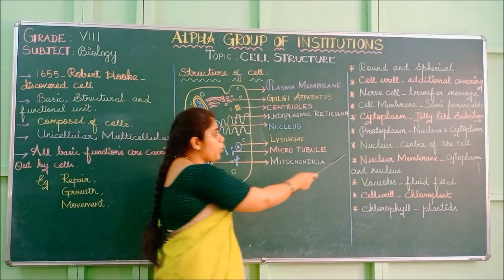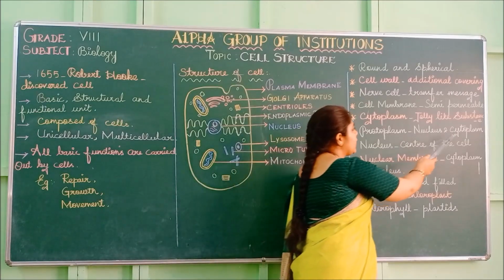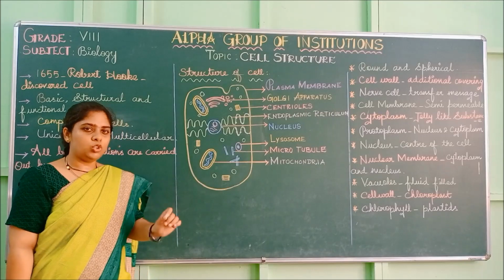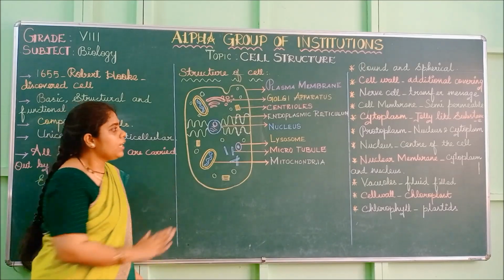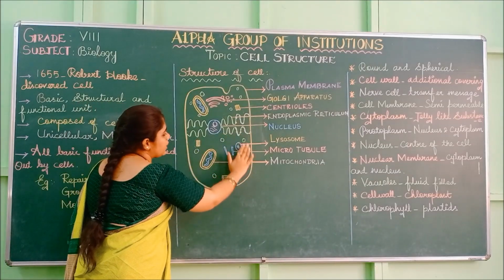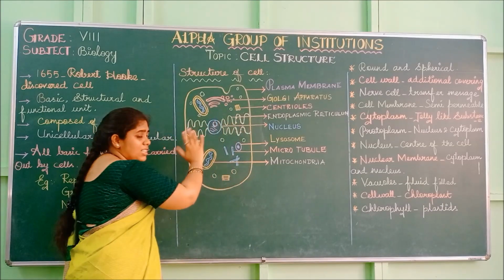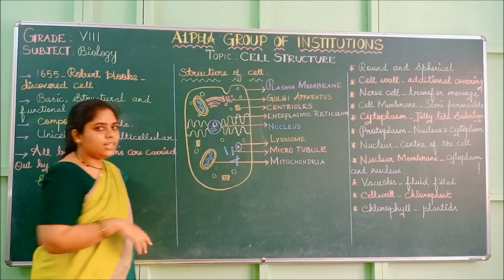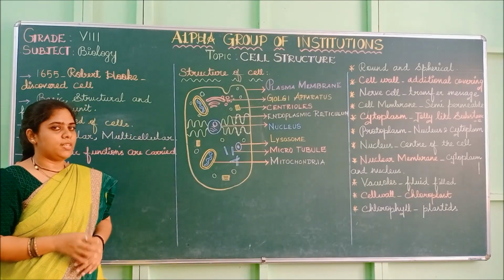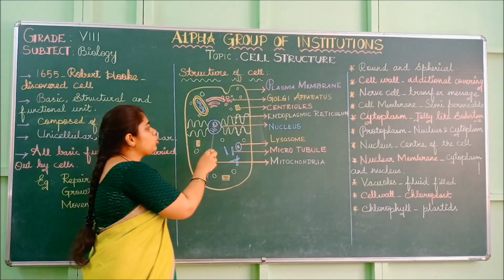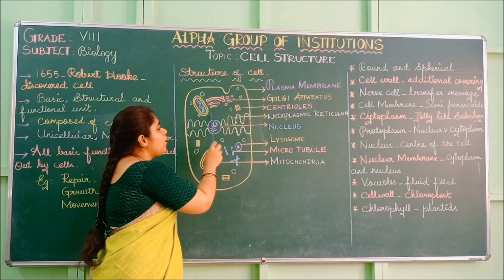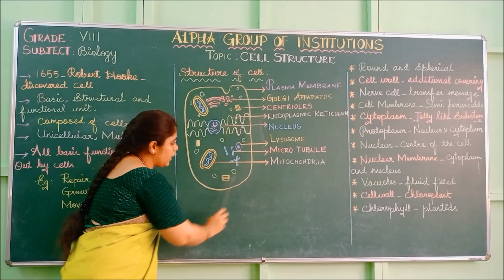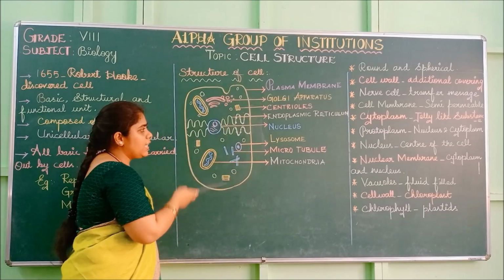Next is protoplasm, which is nucleus and cytoplasm. So what is the difference between cytoplasm and protoplasm? See, cytoplasm will be present in this area, that is outside the nucleus. Whereas protoplasm includes the nucleus also, the whole content, all the cell organelles.